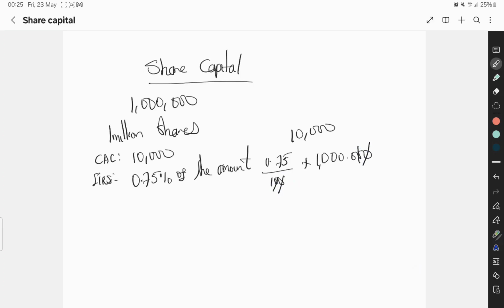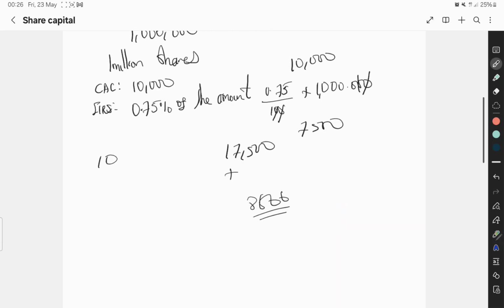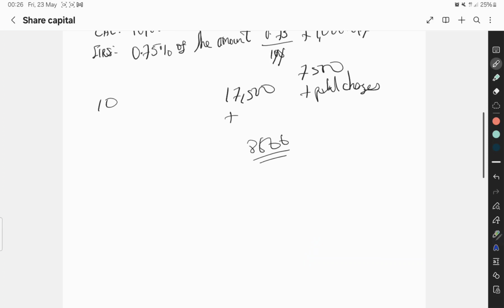So we have 10,000. 10,000 times 0.75 gives us what? 7,500. Now, what we are being charged is what? 17,500 plus portal charges. So that's what will now give us 18,766 naira that we pay. So the 10,000 that you paid, and then the 8,766 naira that we now pay after. So the first amount is 10,000, the second, 8,766 naira, is 7,500 plus portal charges. Now that's for the issue of 1 million share. Nobody should have an issue with this.